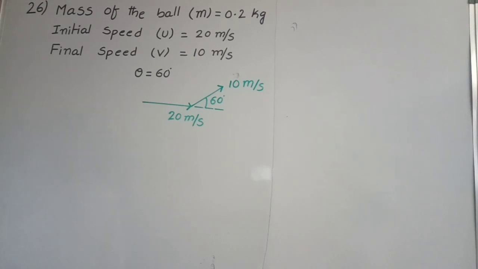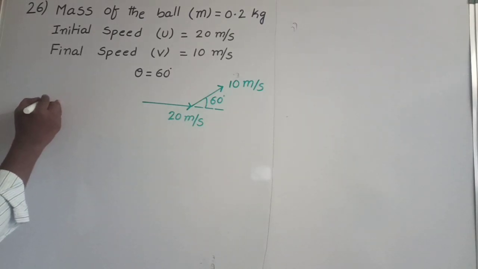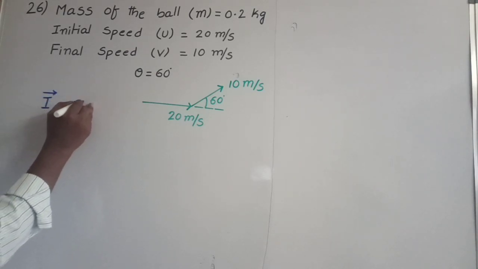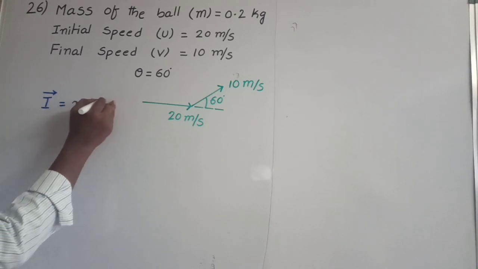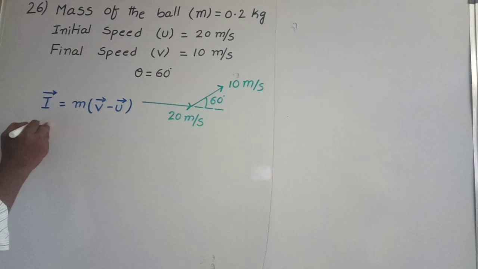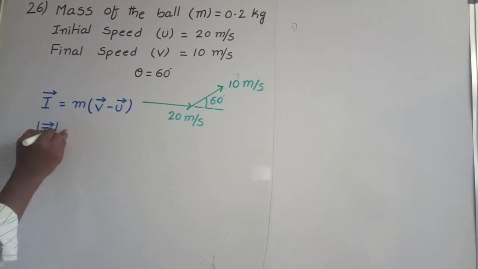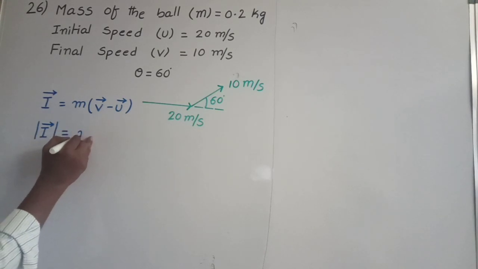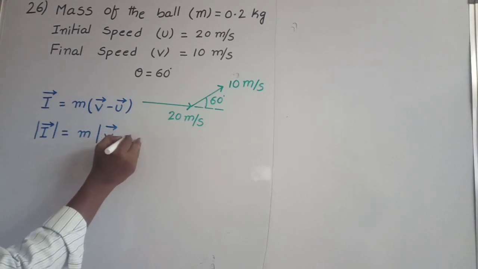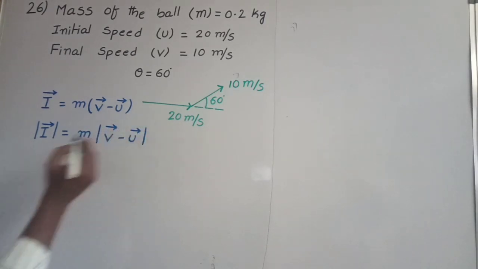In this we calculate the magnitude of impulse. Now we know the impulse formula. Impulse is equal to change in momentum. I bar is equal to m into (v bar minus u bar). This is the formula. We want to calculate the magnitude of impulse. Magnitude of I bar is equal to m, which is a scalar quantity, into magnitude of (v bar minus u bar).